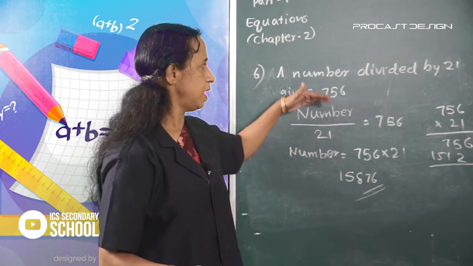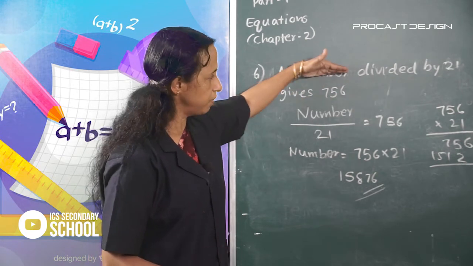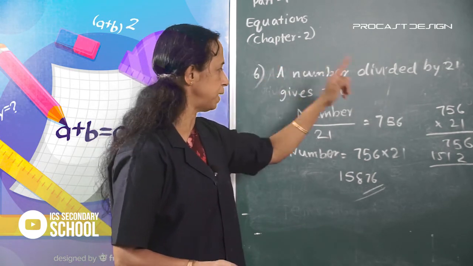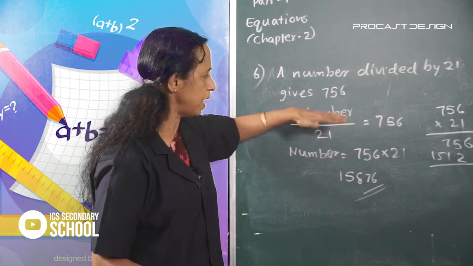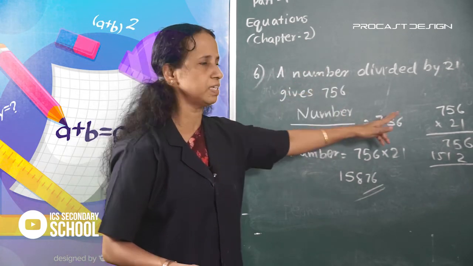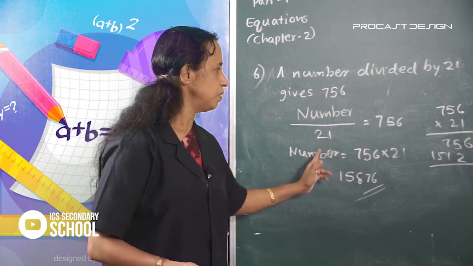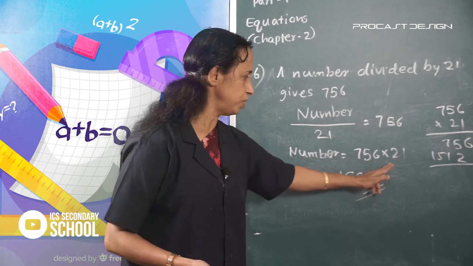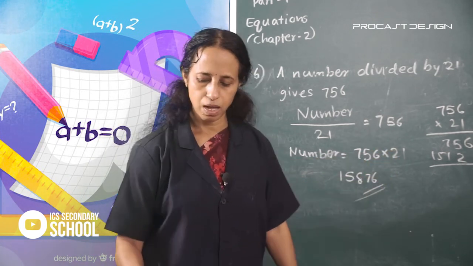That is the answer. A number divided by 21 gives 756; here it is divided, so change this into multiplication. Number by 21 is equal to 756, so the number is equal to 756 into 21, which is 15,876.